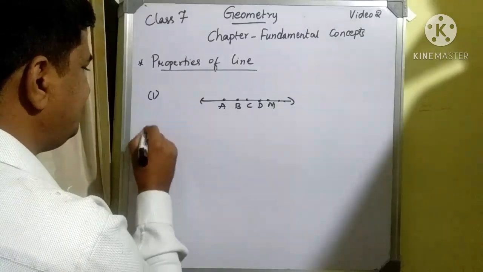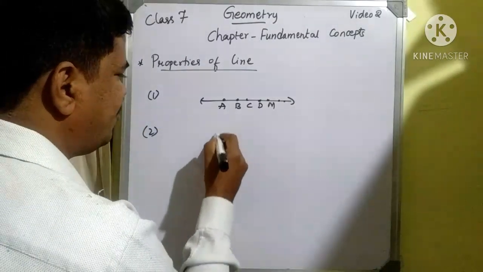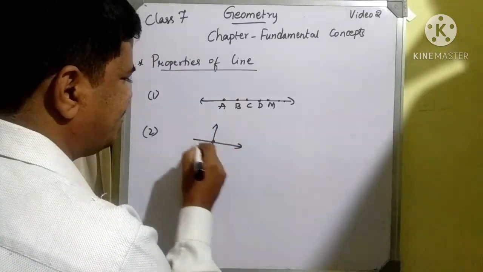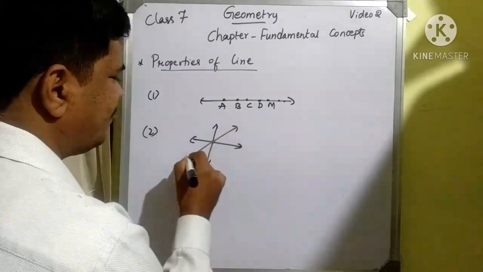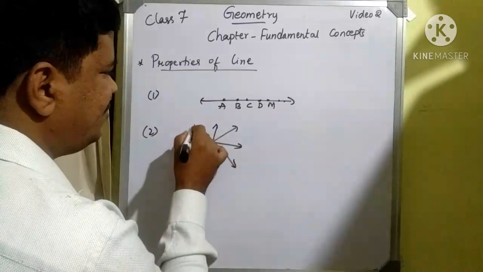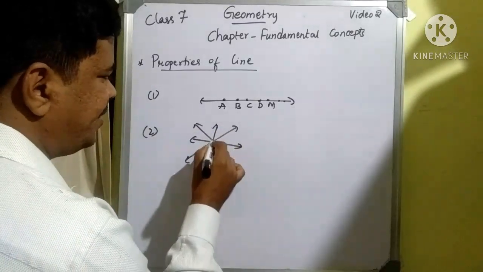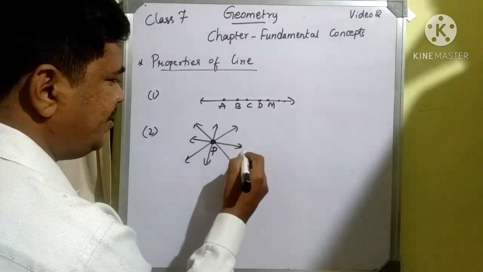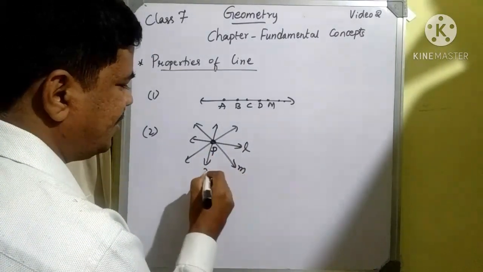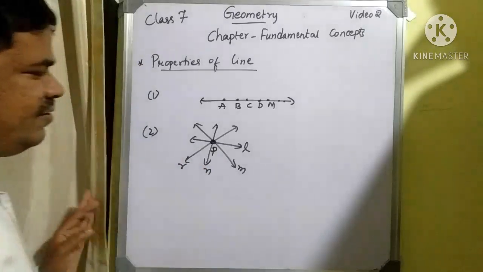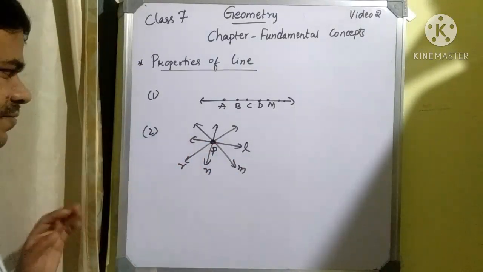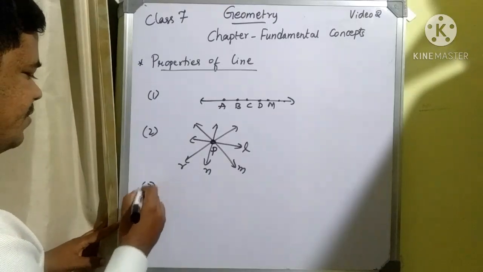The next one is that an infinite number of straight lines can be drawn through a given point. That means an infinite number of straight lines can pass through the given point. If P is a given point, there will be lines L, M, N, R, like this. We can draw an infinite number of lines for a given point.